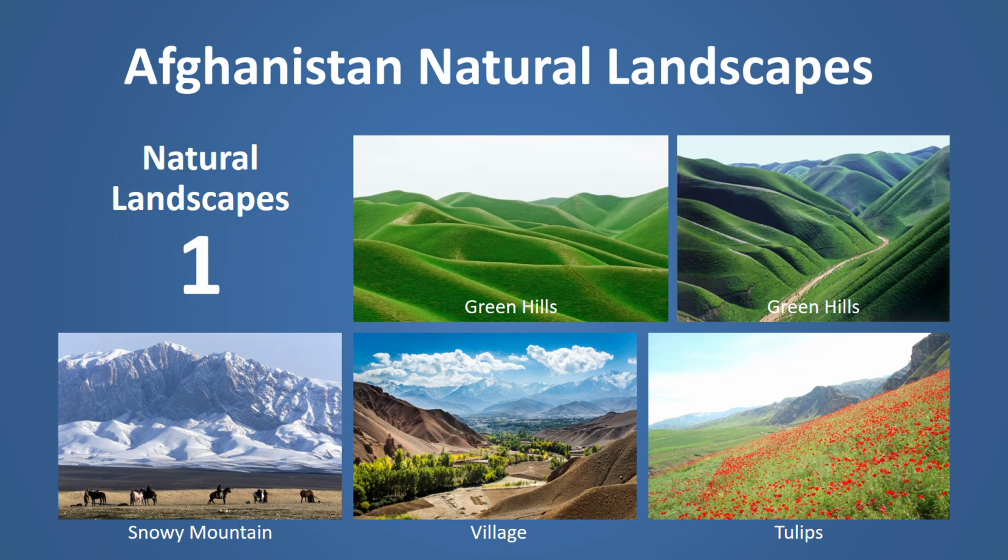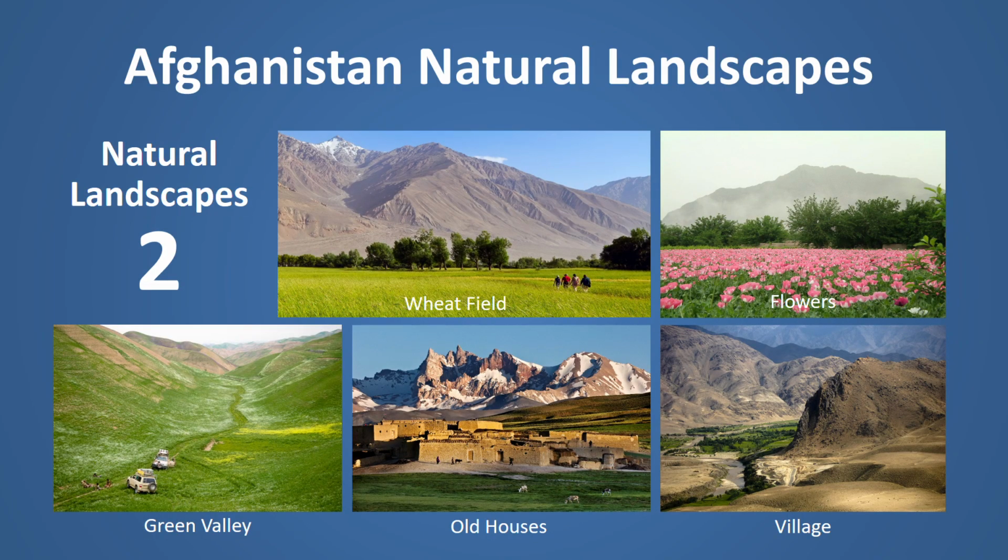As for national landscapes in Afghanistan, as you can see, we see different landscapes. During the winter, you can see horses in snow. We also have green hills and green mountains. We also have villages that show different colors, and we have tulip season, which is almost during the New Year or in spring. This is another one. As you can see, it's probably spring, with fields of flowers and villages, old houses and green valleys.